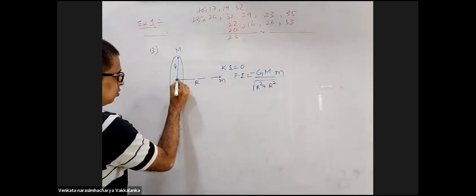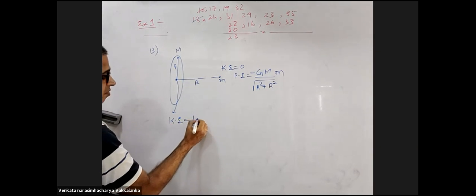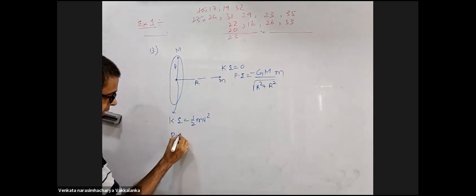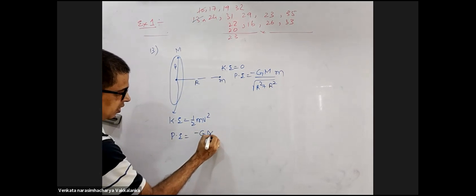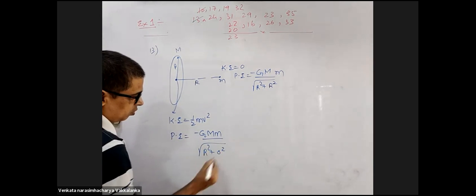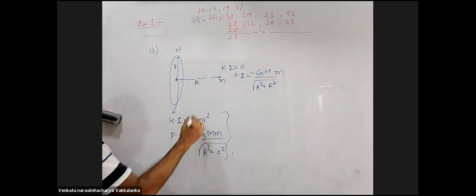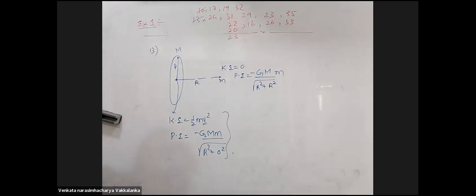When it is passing through the center, kinetic energy is half mv square. Potential energy will be minus G capital M small m by root over of R square plus 0 square. Equate both of them, and I will get the velocity. And apply the limit small m is much lesser than capital M, which I don't think you'll have to apply anywhere. He just made sure that small m is much lesser so that capital M remains fixed.